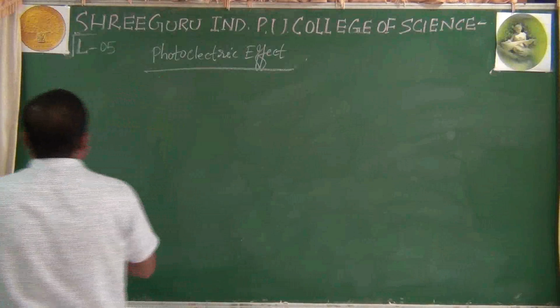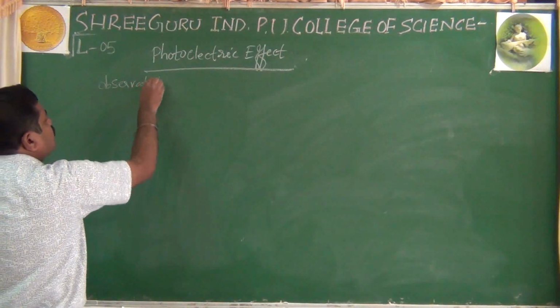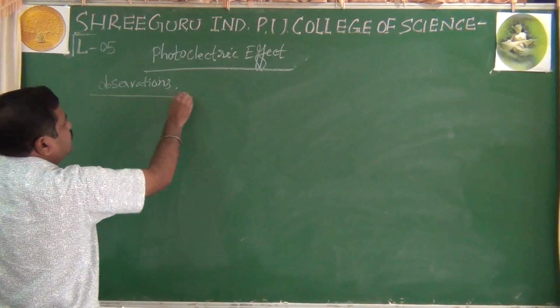Observations of this photoelectric effect experiment.